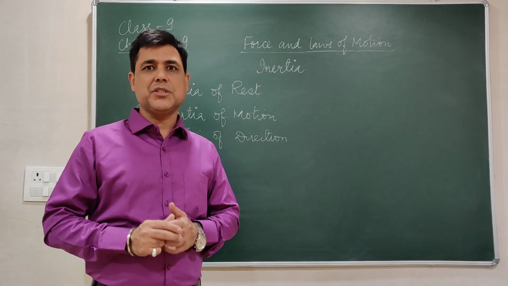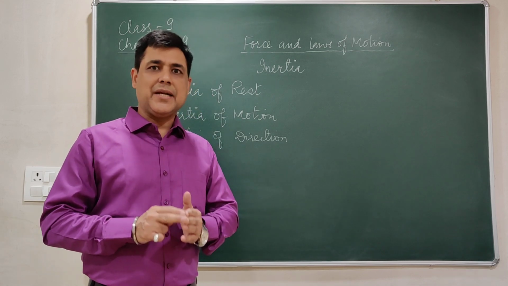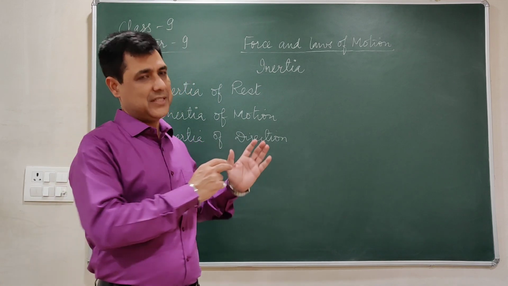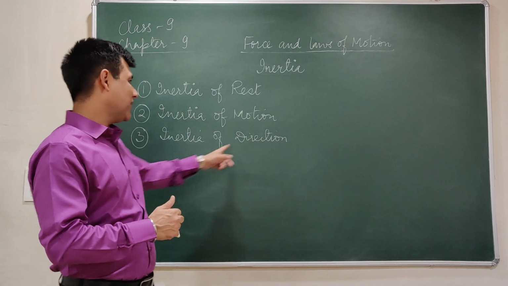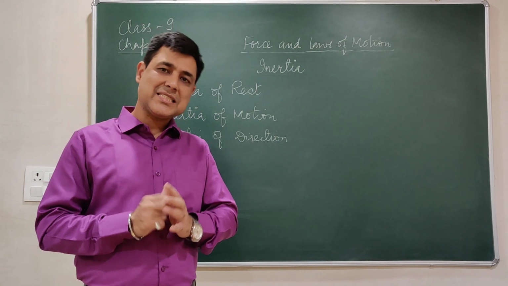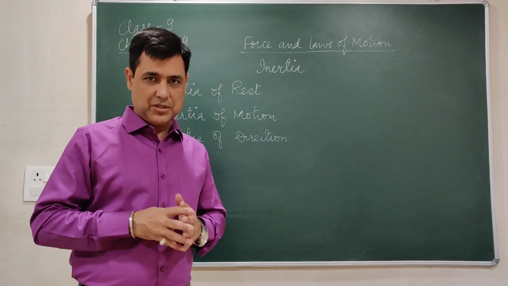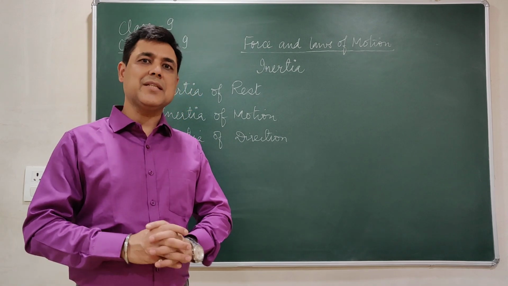So inertia of motion is the tendency of an object to remain in the state of motion, and it always opposes coming into the state of rest. Similarly, inertia of direction means the object wants to remain in the same direction always. It is definitely applicable when the object is in motion. So if an object is moving in a straight direction, it wants to remain in the straight direction.